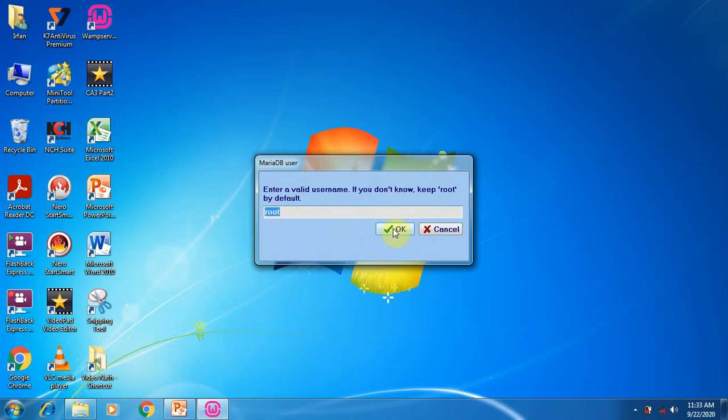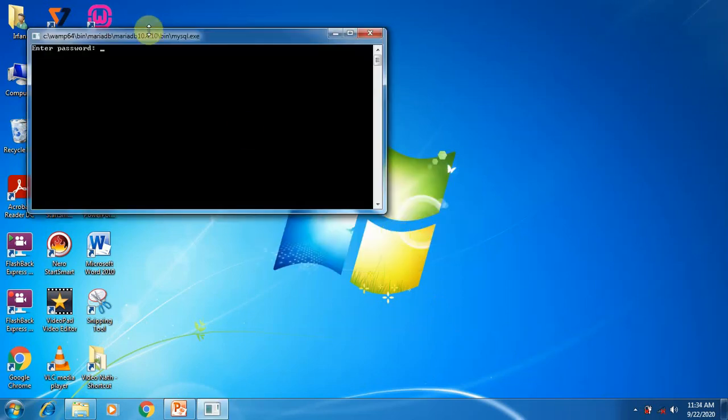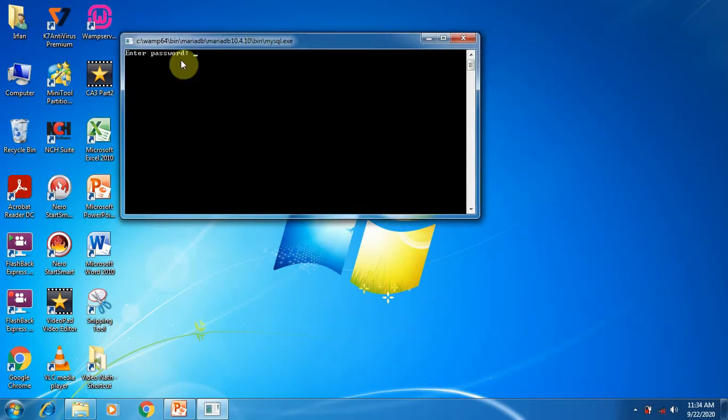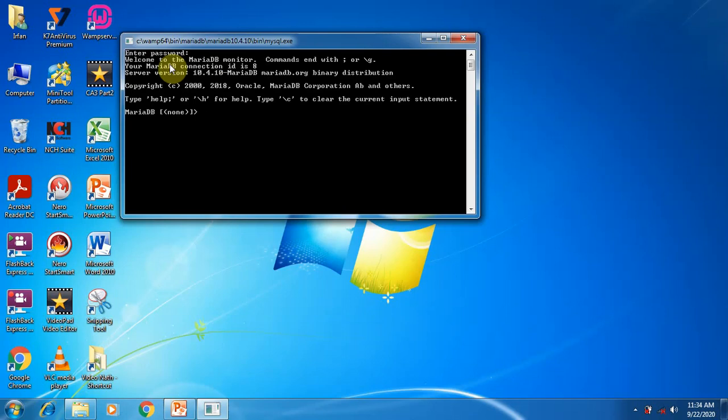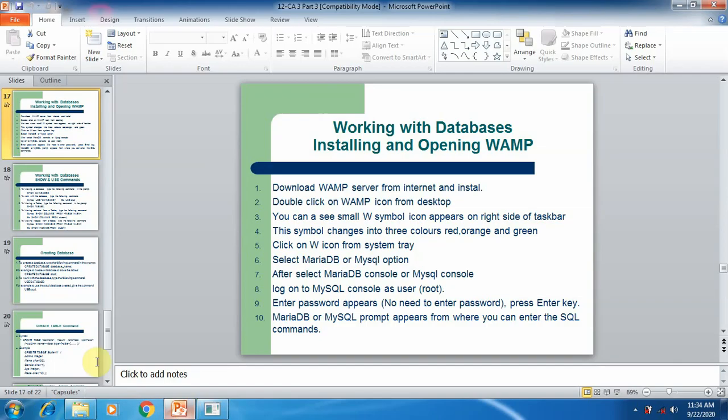So simply click OK. Here you can see a MySQL prompt appears and asks for a password. For the root user there is no password, so simply press enter. After pressing enter, you can see the MariaDB prompt appear. Now we are going to use the DML, DCL, TCL, DQL and other commands with SQL in the MySQL software. The first command which we are going to learn is